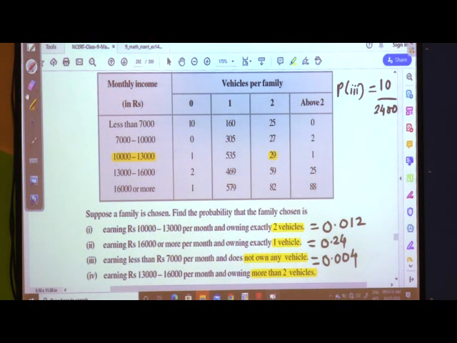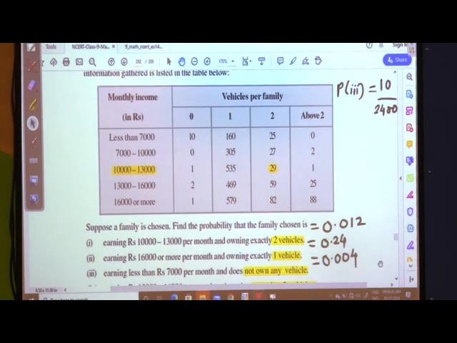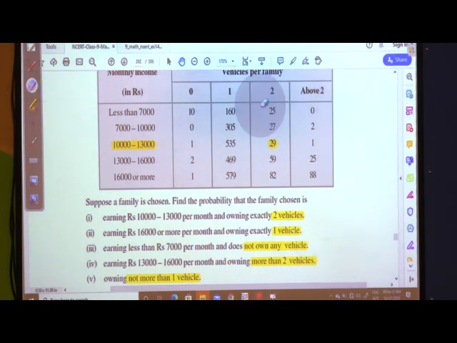Proceeding further, what is the next? Oh, it will go up. Okay. I'll rub this because the things are not getting adjusted. Okay. Next, earning rupees 13,000 to less than 16,000 per month and owning more than 2 vehicles.